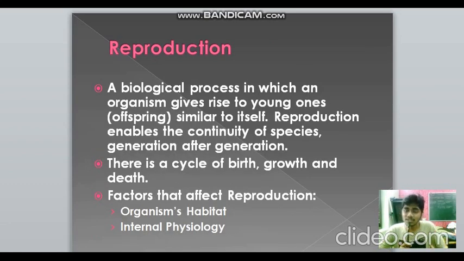So talking about reproduction, what is reproduction? It's a biological process in which an organism gives rise to young ones which are similar to itself. What is the main aim of reproduction? To enable the continuity of species, to ensure that the race goes on continuing. There is a cycle which continues: people are born and they give birth to young ones, and the young ones grow up and they reproduce and give birth to young ones and they die. So there is a cycle of birth, growth and death which goes on. The factors that affect reproduction are organisms' habitat and internal physiology.